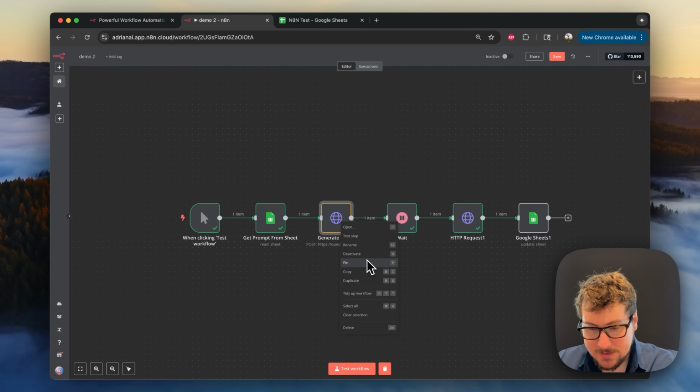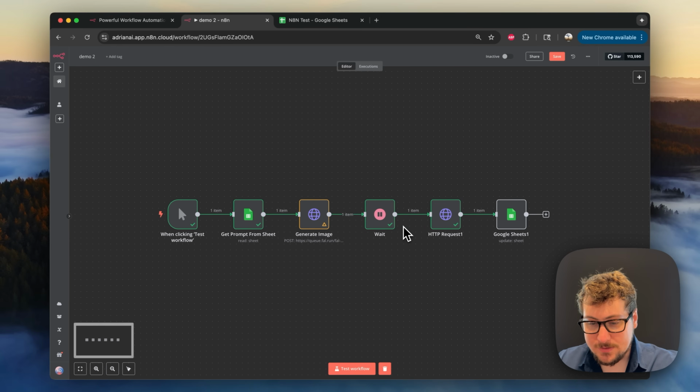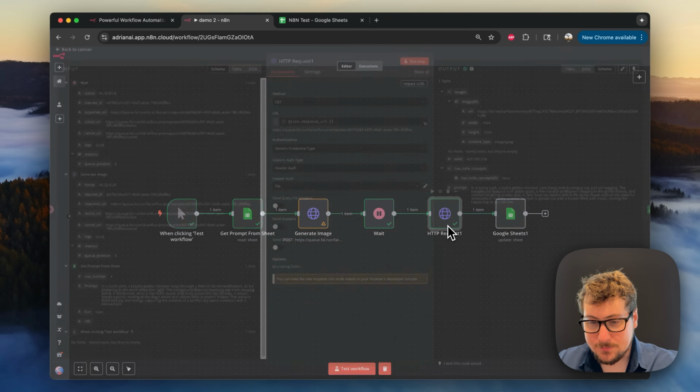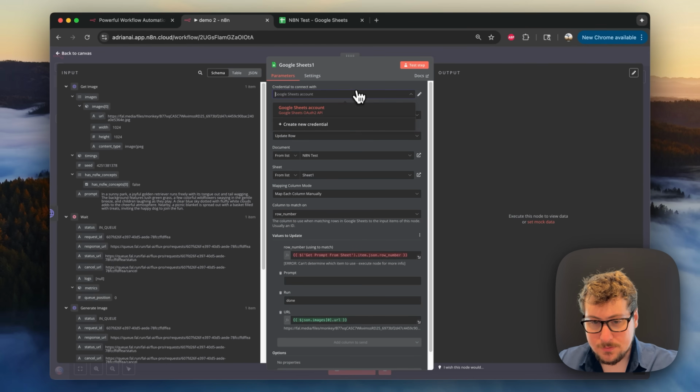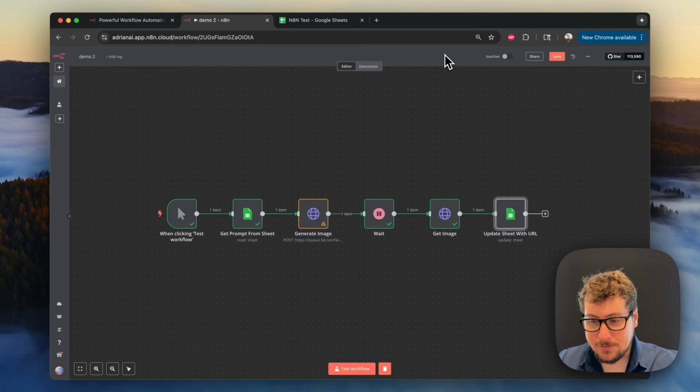We're going to make sure that that is unpinned. It's unpinned. Then the weight, we can just keep that the same. And then this one, we can do get image. And then here we can do update sheet with URL.